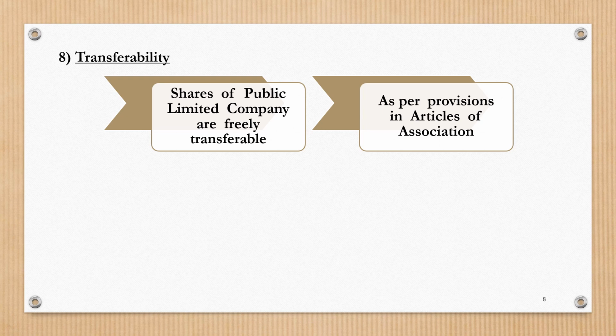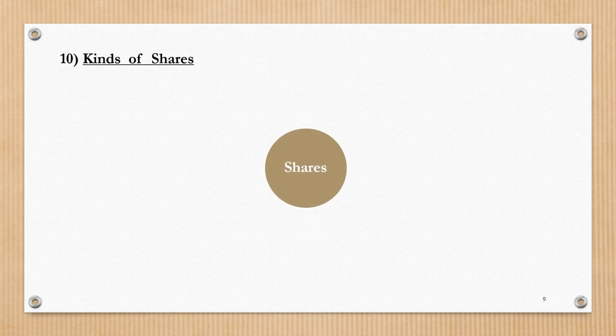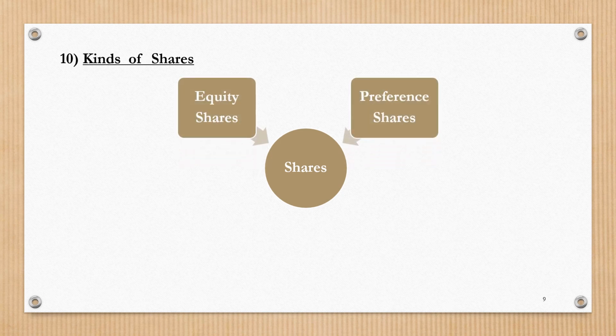The ninth feature is property of shareholder. Shares represent movable property, which means that shares can be carried in the form of share certificate or in the form of dematerialized shares which are held in the demat account. The last and the tenth feature is kinds of shares. As discussed earlier, there are basically two types of shares, that is equity shares and preference shares.